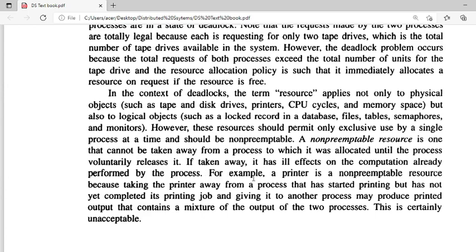So in that case, we should not take the resources from the process. So every process will be holding exclusive access and it must be non-preemptive. Non-preemptive means we have to wait until it voluntarily releases that particular resource.